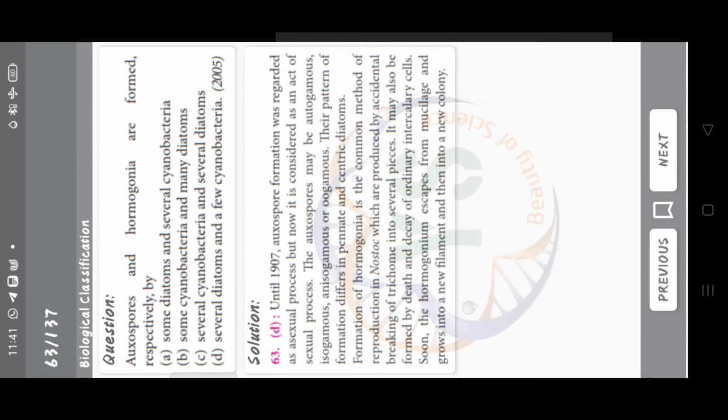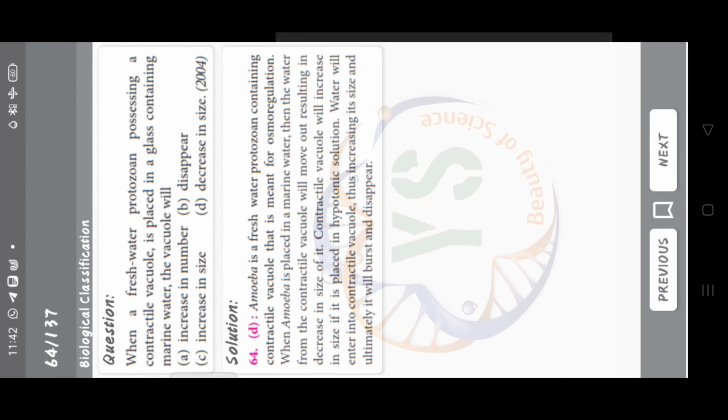Oospores and hormogonia are formed respectively by some diatoms and several cyanobacteria, some cyanobacteria and many diatoms, several cyanobacteria and several diatoms, several diatoms and a few cyanobacteria. The answer is option D, several diatoms and a few cyanobacteria. When a freshwater protozoan possessing a contractile vacuole is placed in a glass containing marine water, the vacuole will increase in number, disappear, increase in size, decrease in size. The answer is option D, decrease in size.